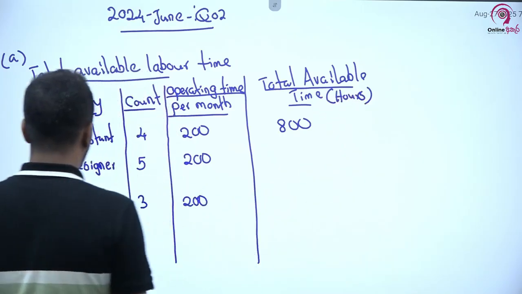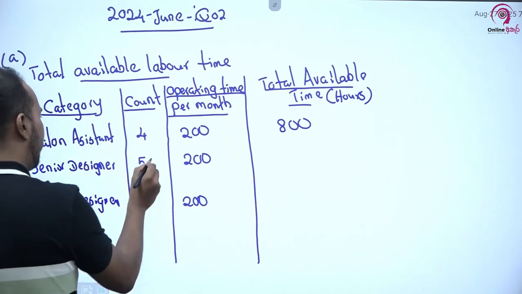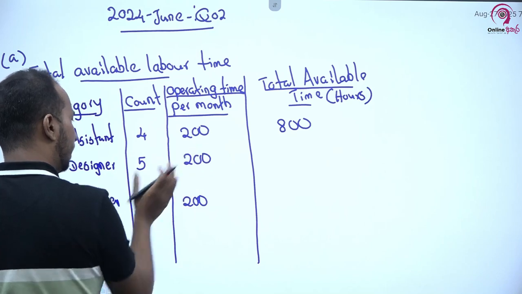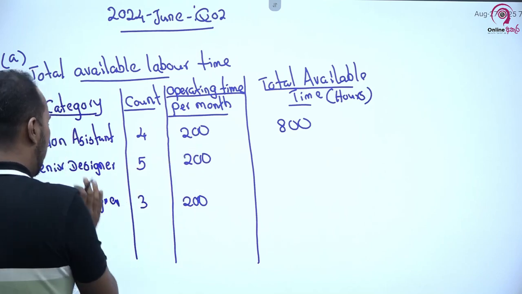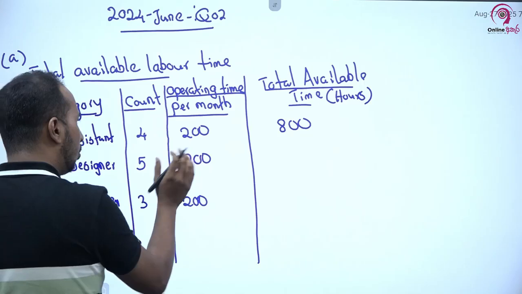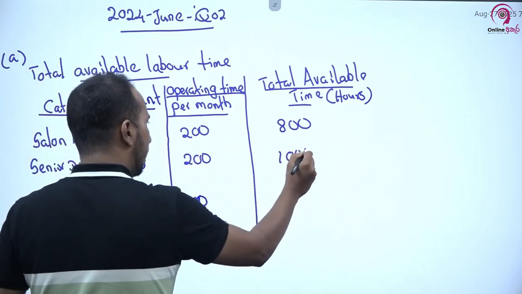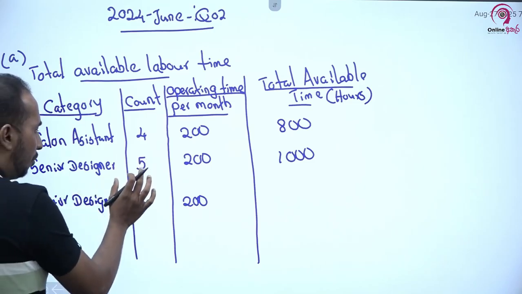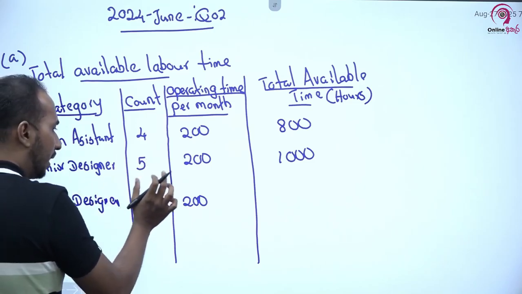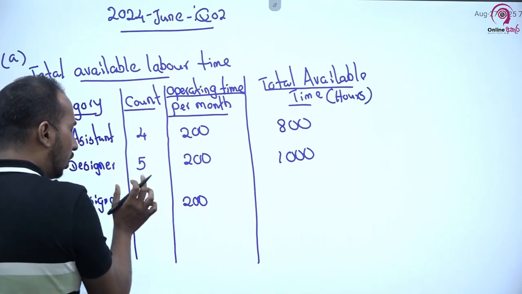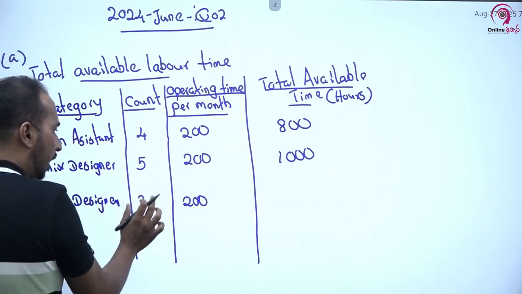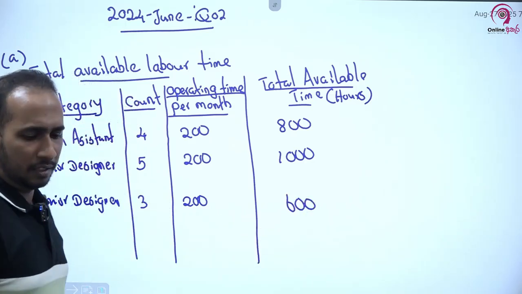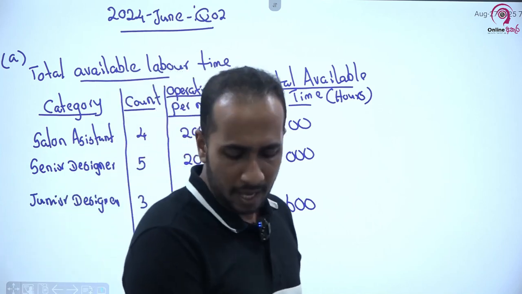It is 800 hours. When it comes to senior designers, we do have 5 senior designers, and each designer is working for 200 hours. So how many hours in total are our senior designers working? 5 into 200, it is 1000 hours. In the same way, you can calculate for junior designers as well. We do have 3 junior designers, each working 200 hours per month. So the total junior designer time is 3 into 200, which is 600 hours. So this is the total availability in respect of each category.